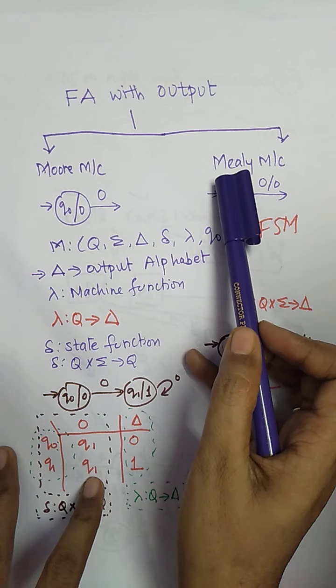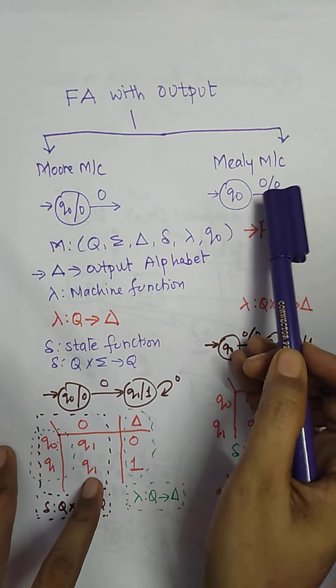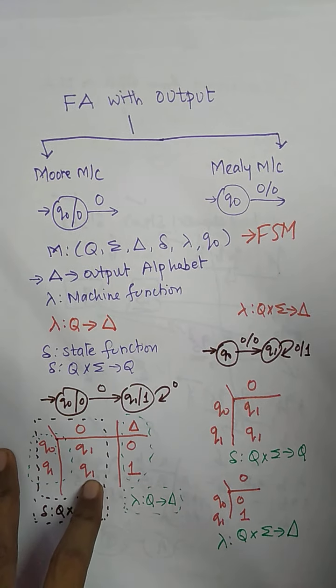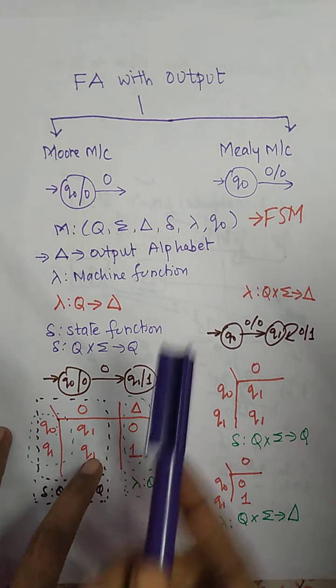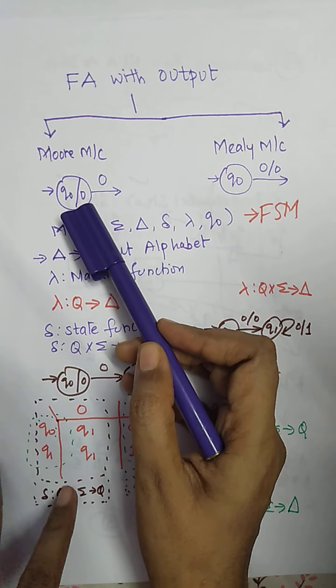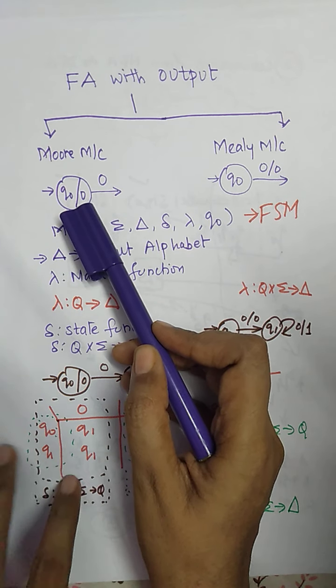So what is a Mealy machine? It's nothing but an FSM in which we write the input and output pair on the transition. Whereas in the case of the Moore machine, the output is written within the state.